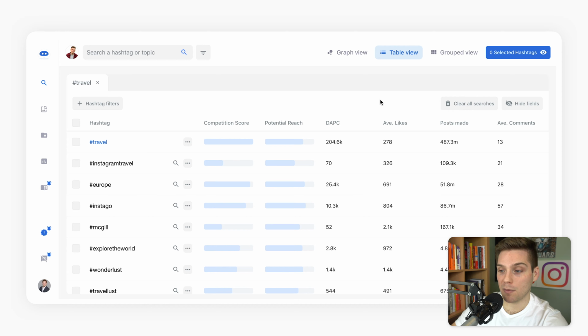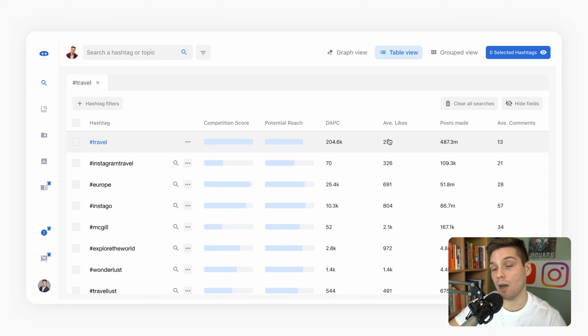The next very important metric is average likes, and this is 278, and as the name would suggest, that is the average amount of likes. But what's important to note is, like we said earlier, you get the most out of hashtags from ranking in them. So Flick automatically compiles the data from posts that are ranking in the top 9. So when you see this average likes, the 278 is of those posts that are ranking in that hashtag over the past little bit. So this is a very important number to note, because it's going to dictate whether you want to use it or maybe you want to stay away from it.